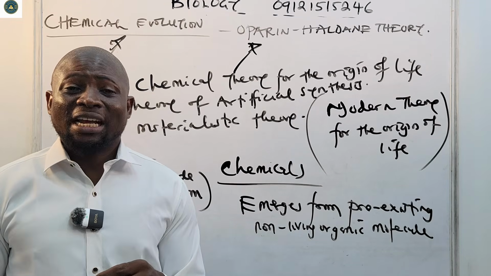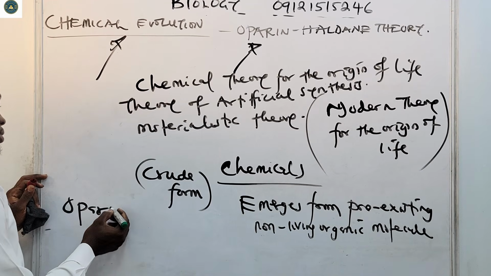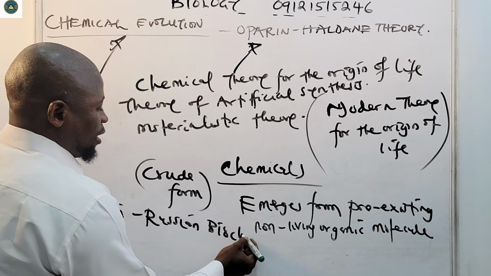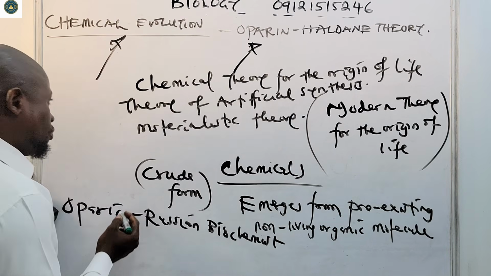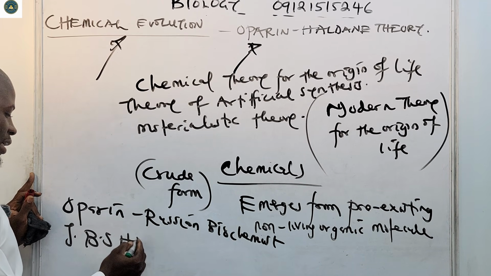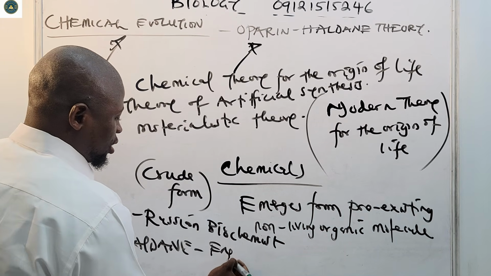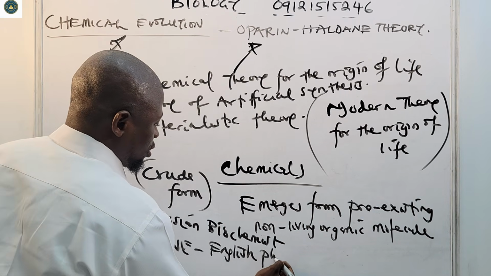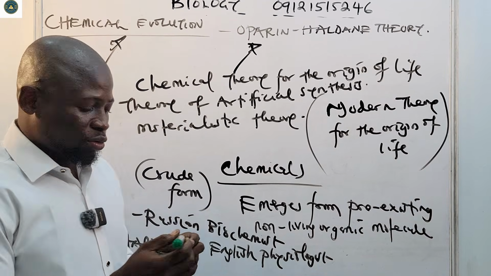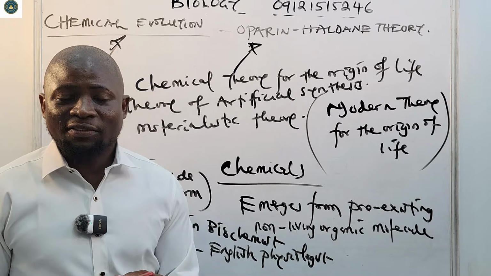Oparin was a Russian biochemist, while Haldane, J.B.S. Haldane, was an English physiologist. So that is Oparin and Haldane. Oparin was a Russian biochemist. J.B.S. Haldane was an English physiologist.